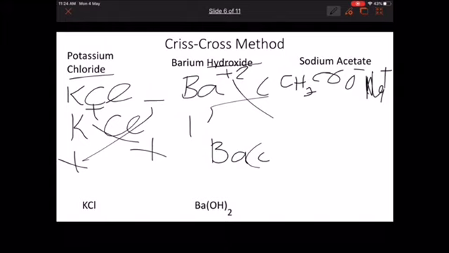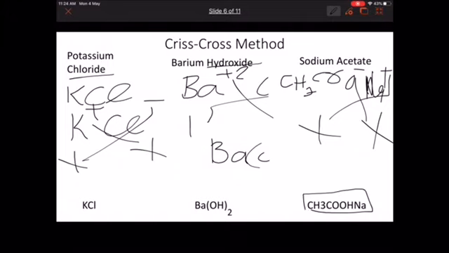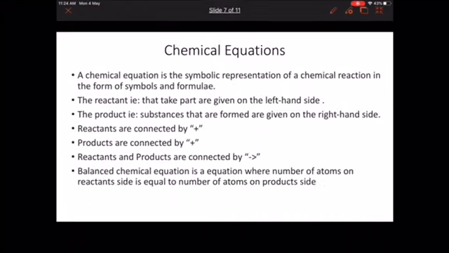But acetate, though negative, is an organic radical. That's why it comes before the positive element or radical. So when we do crisscross, the ones get cut and we get sodium acetate as CH3COONa. It's not NaCH3COO. Many people go wrong here.